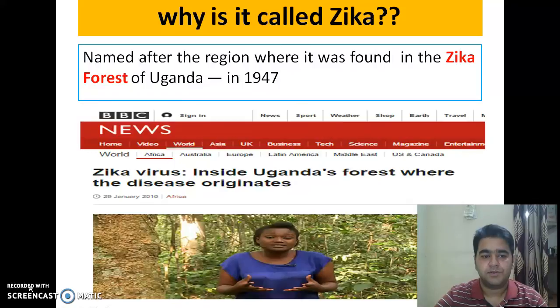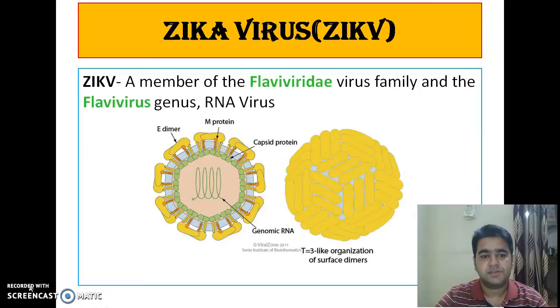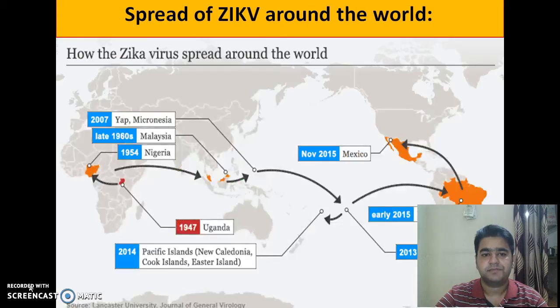I'd like to start with why it is called Zika. The name originated from the region where it was found, that is the Zika forest of Uganda in 1947. Zika virus is a member of the Flaviviridae virus family and the Flavivirus genus. It is a single-stranded RNA virus and it resembles the viruses that cause dengue fever, yellow fever, and Japanese encephalitis.